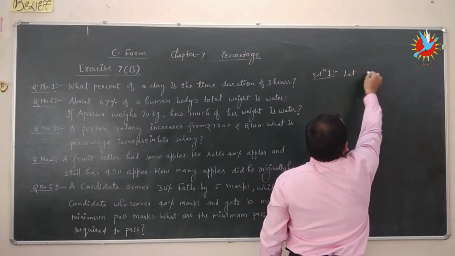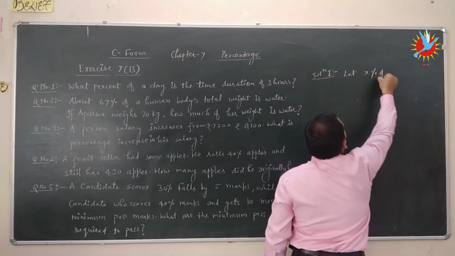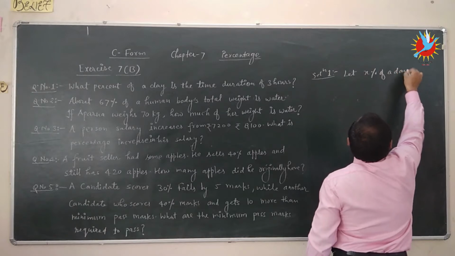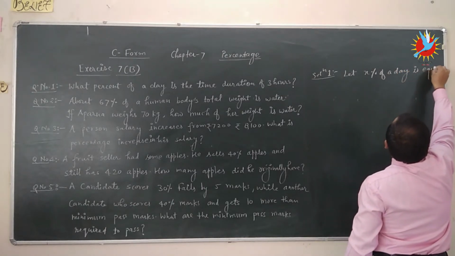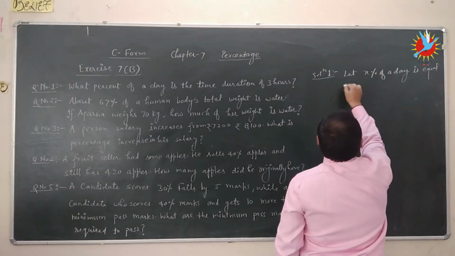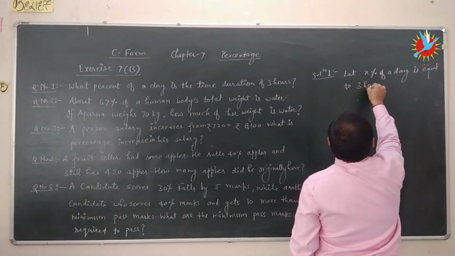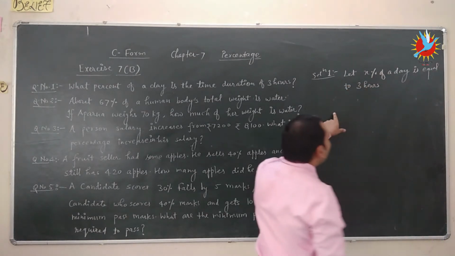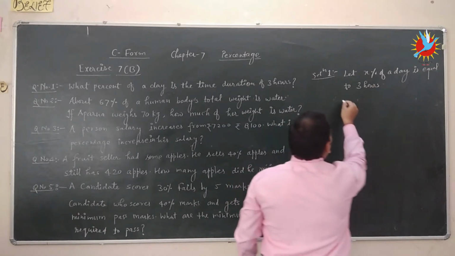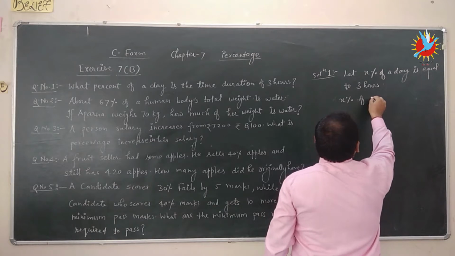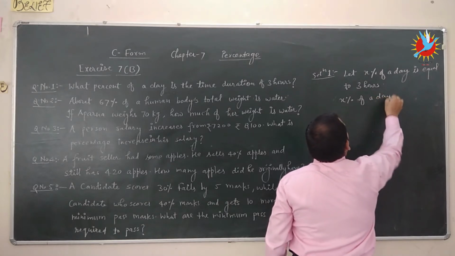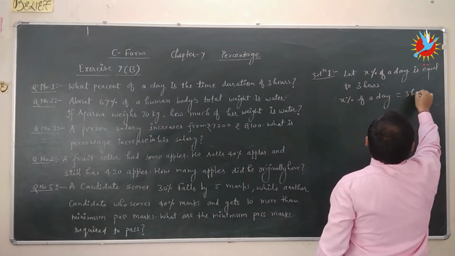Here is the solution. Let x% of a day be equal to 3 hours.